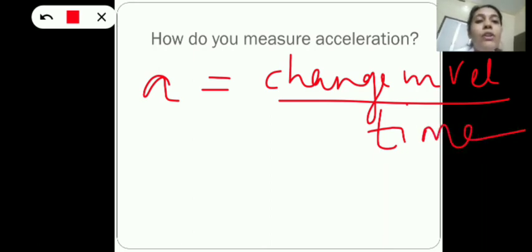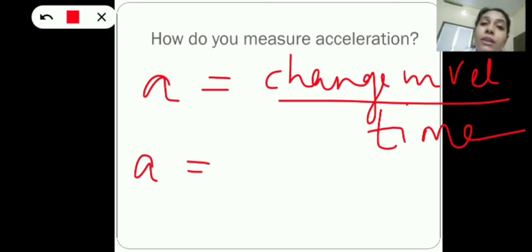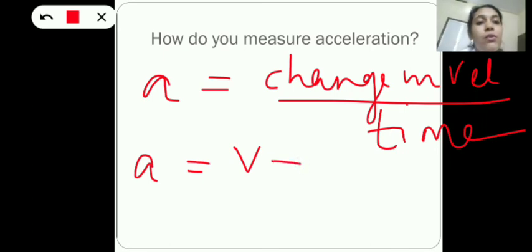Now, how will you express it mathematically? Acceleration A is equal to change in velocity, which means final velocity minus initial velocity, right? Final velocity is always denoted by the symbol v. Initial velocity is denoted by the symbol u.